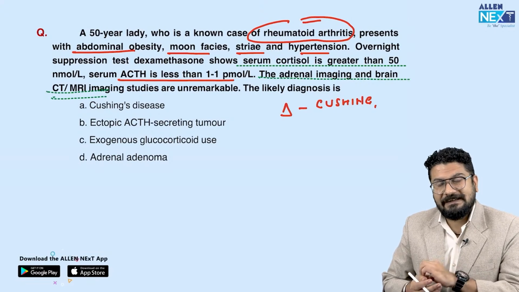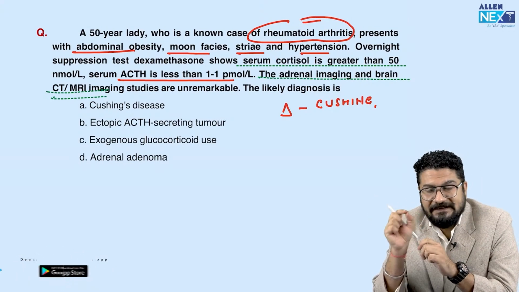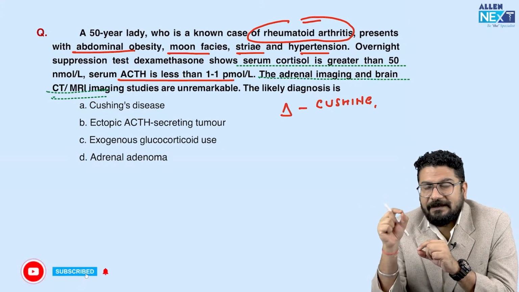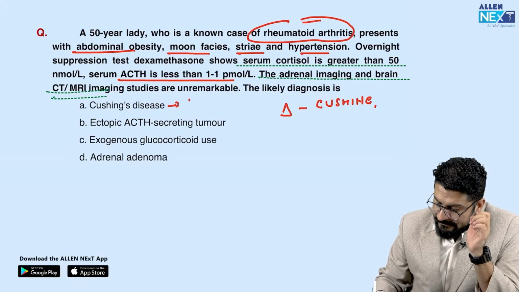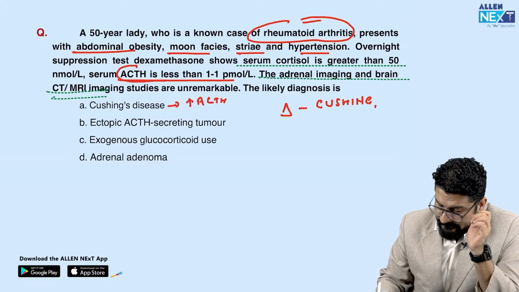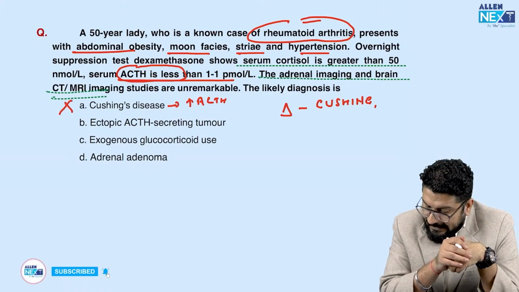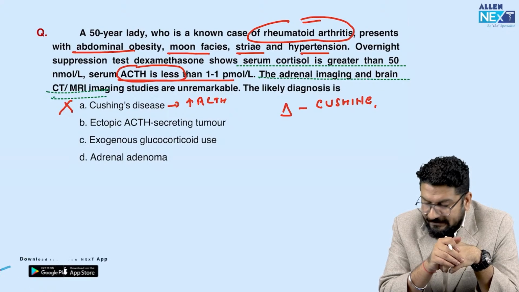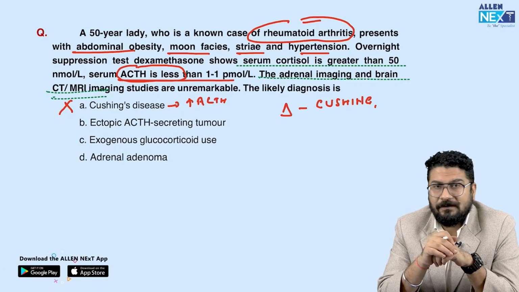Cushing disease means a problem in the pituitary. The term disease is used for a pituitary ACTH secreting adenoma. So in this condition you will see ACTH will be more. Since in this question ACTH is given as less, this option is ruled out. Ectopic ACTH secreting tumor, for example, it can be carcinoid or small cell carcinoma of lung.